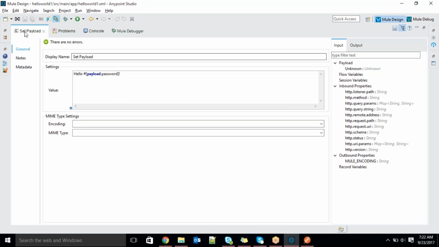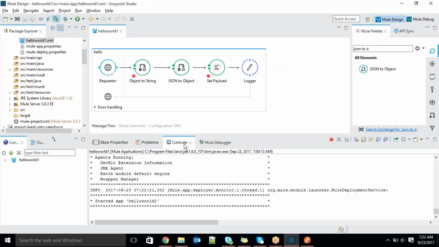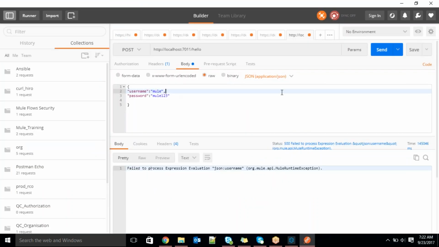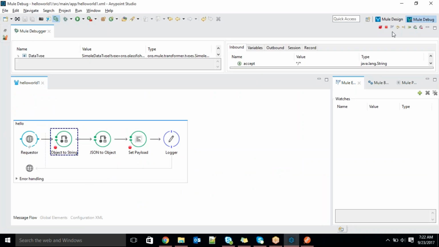Now let's see. I just save it. I hope it redeployed. Let me try to check it. So in the earlier one, see the example, see the issue. Here also you can see the earlier issue. Next, click that. Yes, next step.